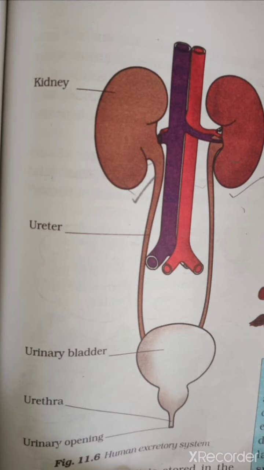From the kidney, this waste material goes to the ureter, which is a medium between the kidneys and the urinary bladder, and it passes this waste material from the kidneys to the urinary bladder. The urinary bladder works as temporary storage of urine for 2 or 3 hours. Then the urethra functions to remove this waste material from our body through the urinary opening.